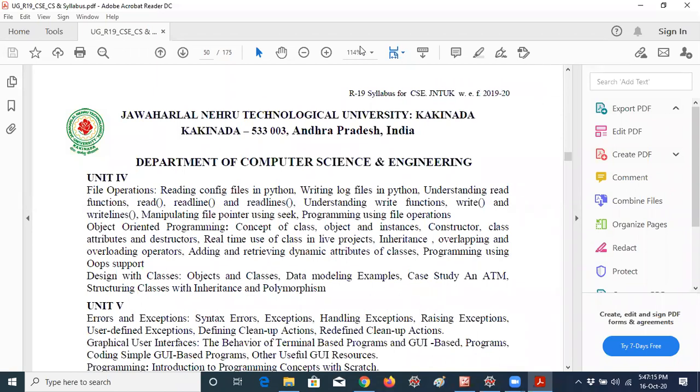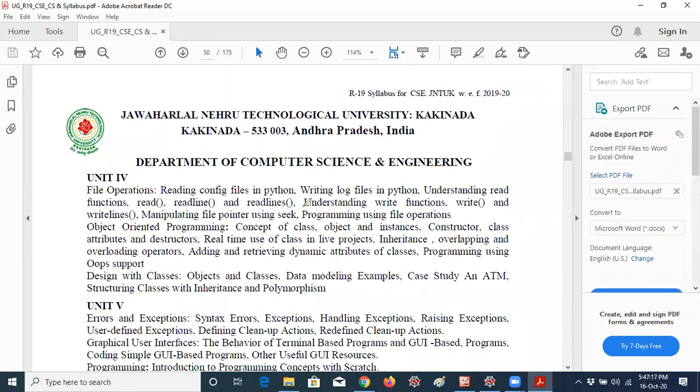So far we have discussed understanding read functions in the last class, that is read line and read lines. Everybody understood well, I think so, definitely. So now I will move to the concept called understanding write functions, that is write and write lines. Here we have only write and writelines. There is no writeline method like readline. We have only two methods, write and writelines.